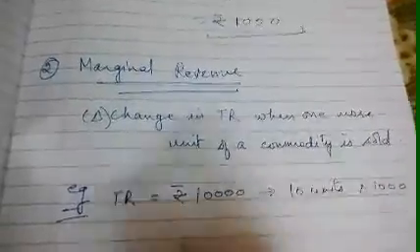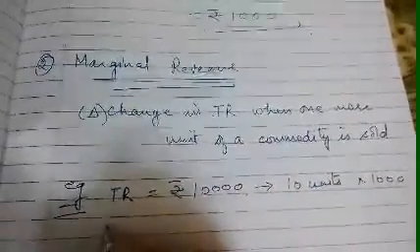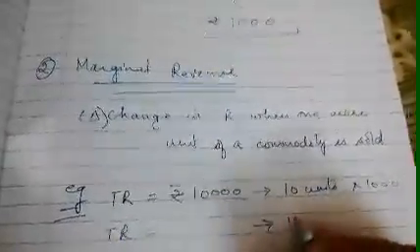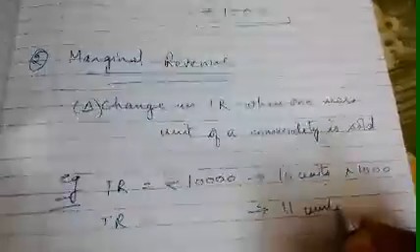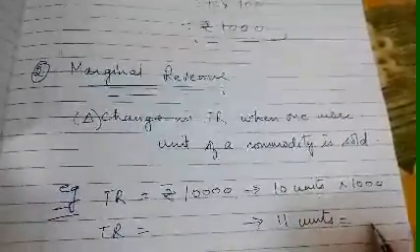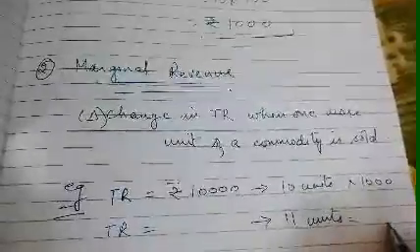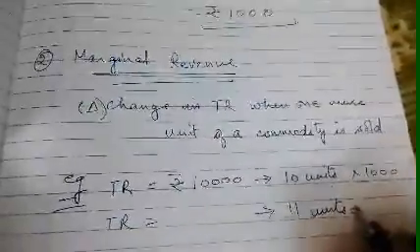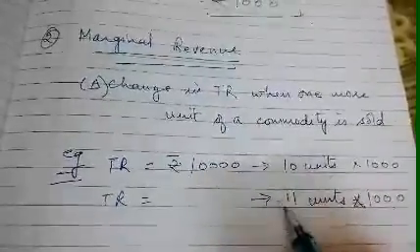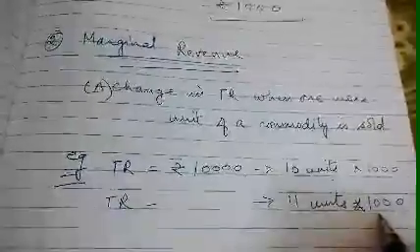Now suppose we are producing 11 units. And if we sell the 11 units at 1000 rupees, there is no change in price, we are selling at rupees 1000 only. So we are producing 11 units and multiplying by 1000.